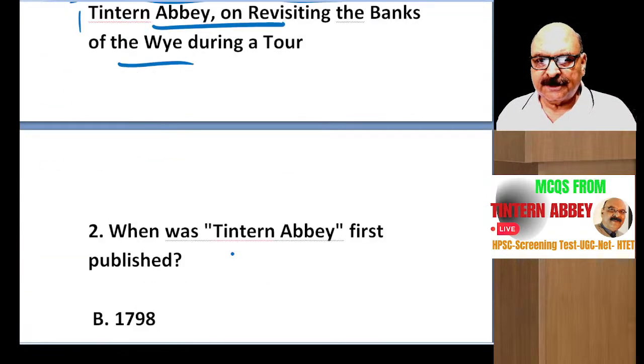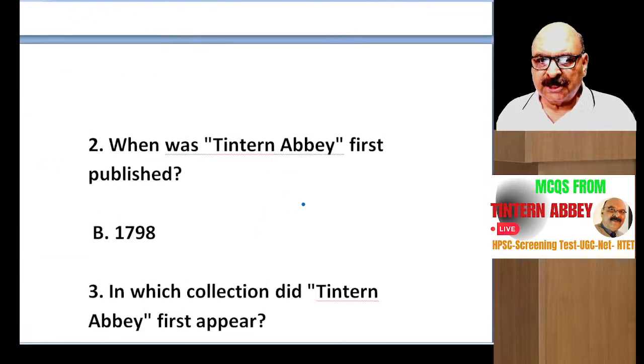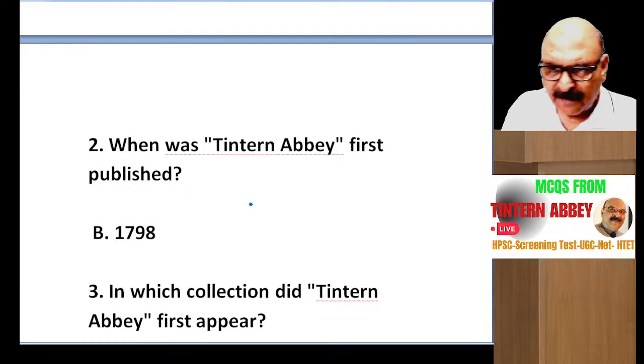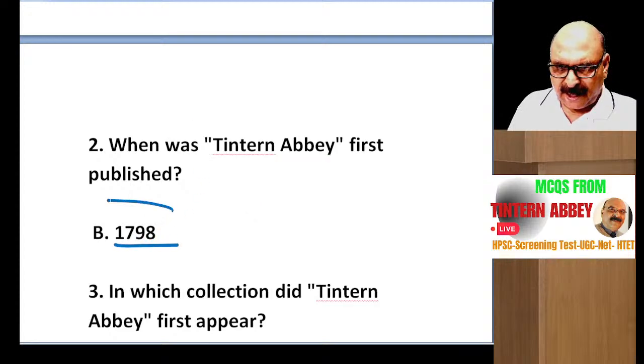Second question is, when was Tintern Abbey first published? And the answer is 1798.